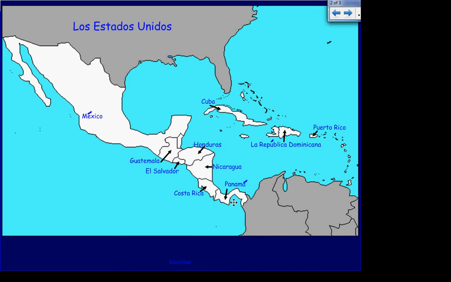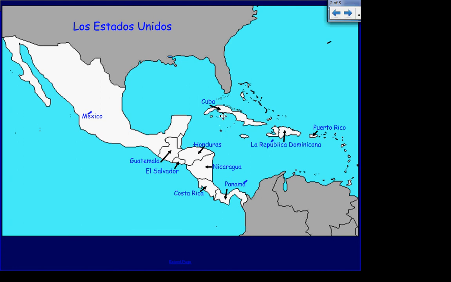Something that doesn't show here on the Panama portion as well is that we have something in Panama called the Panama Canal, which actually cuts the country in half to allow boats passage through the country so that boats don't have to travel all the way around South America. Alright.